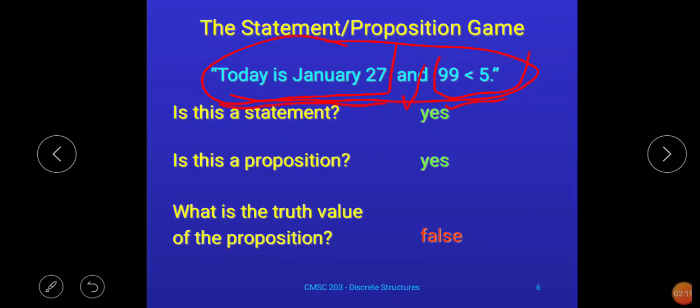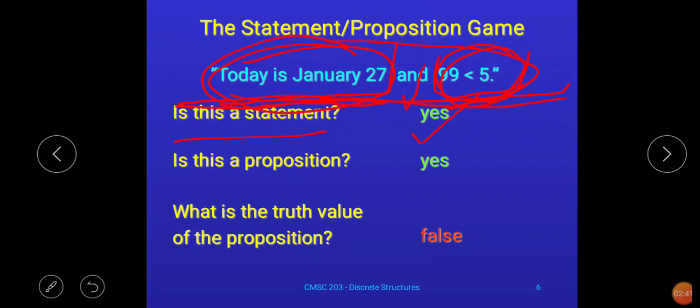So see whether this complete part is a statement. In our previous lecture I said all mathematical expressions are treated as statements, so this is definitely a statement, and in general it is an English statement. So this complete part is a statement in discrete structure. Today is January 27 and 99 is less than 5: is this a statement? Yes, this is a statement.